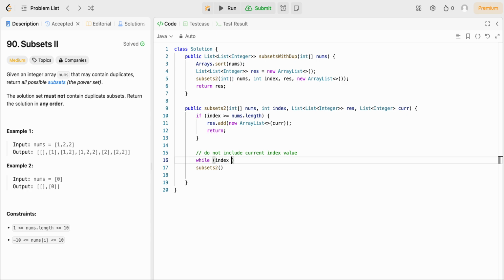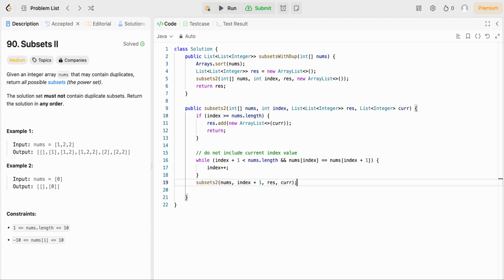And so we can do it like so. First we do a check to see that this is within bounds, and then we see if nums of index is equal to nums of index plus 1, we want to increment index. So now when we call our method again and we recurse, we can do index plus 1 here. This would be the closest next number that is not equivalent to the current value at our current index. And then we're going to have our res and cur.